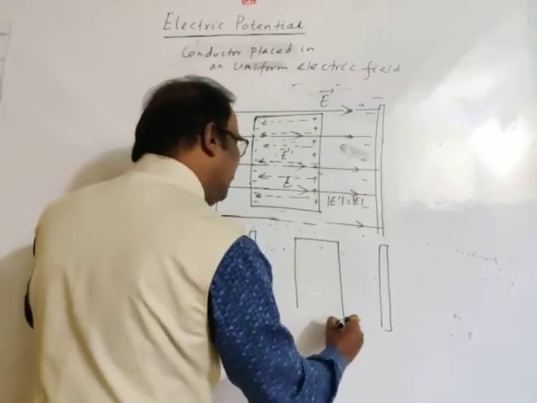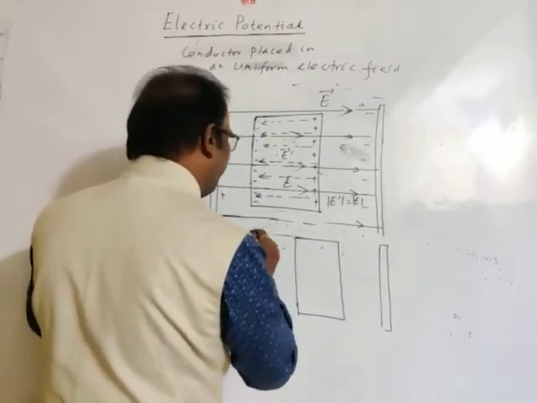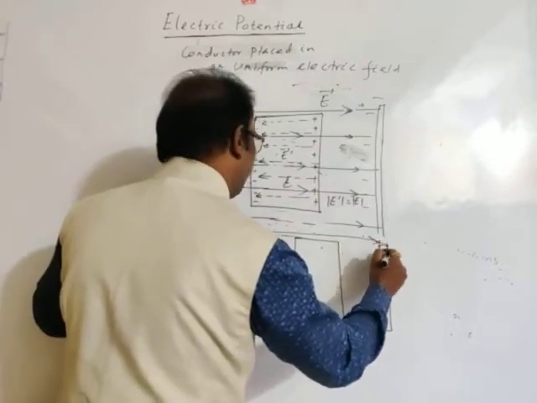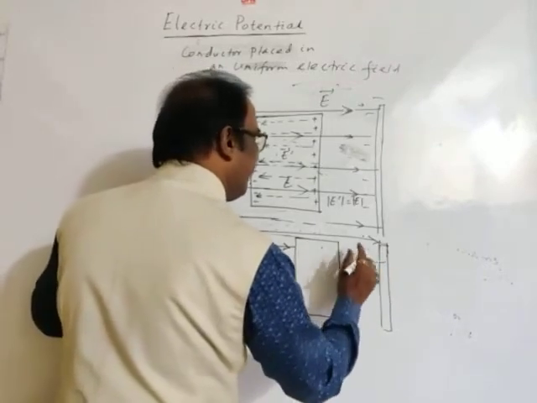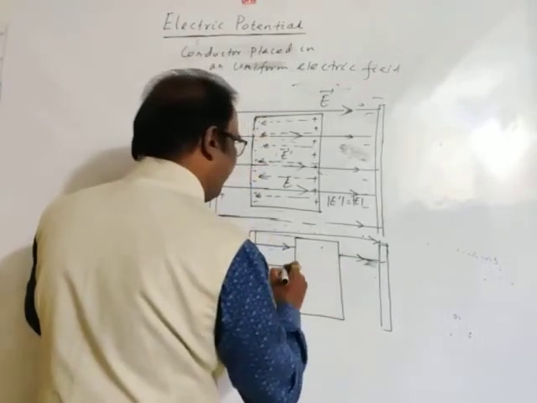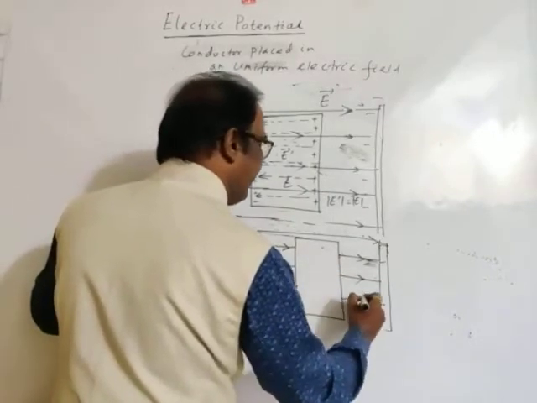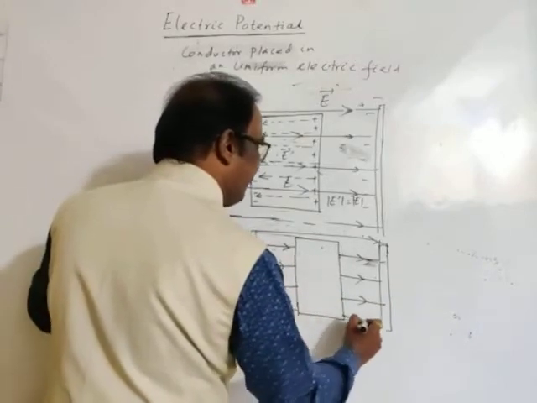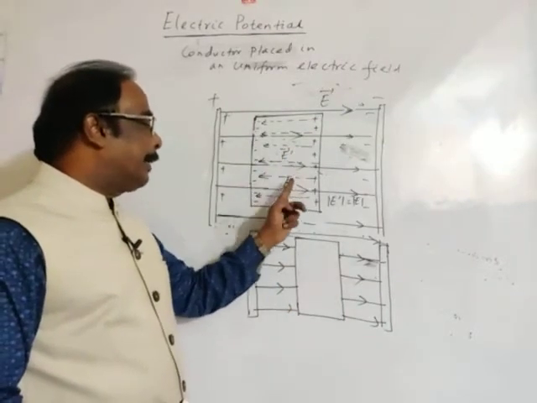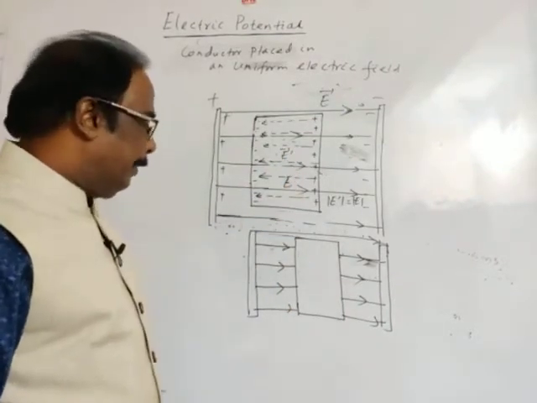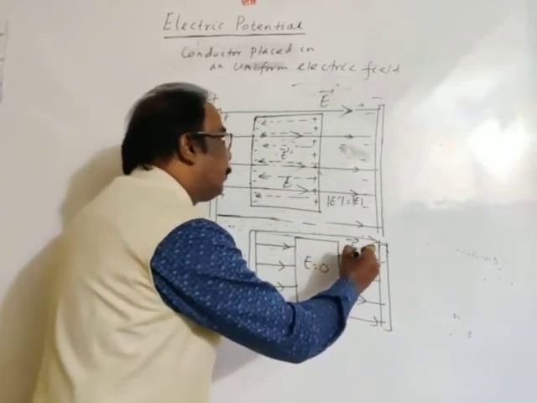This is the metallic conductor. So finally, there will be no electric field. The induced electric field cancels the external electric field. So finally, the resultant electric field inside the conductor is zero.